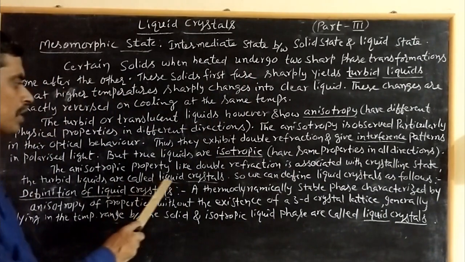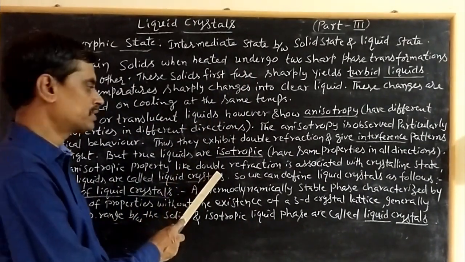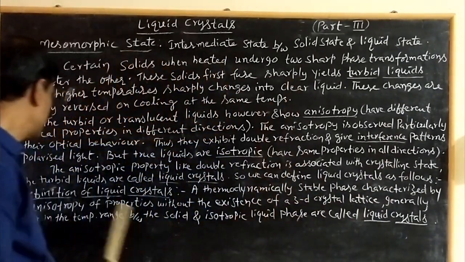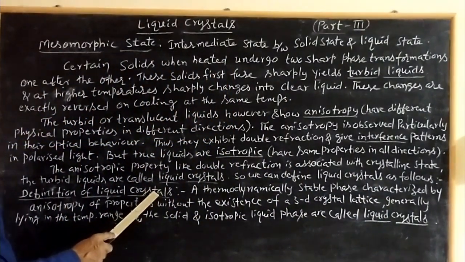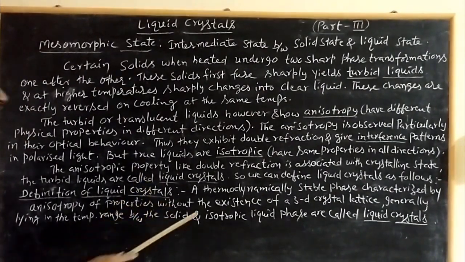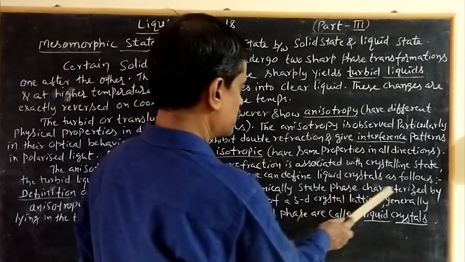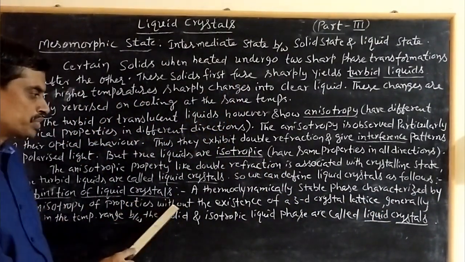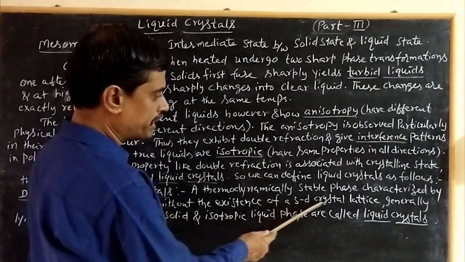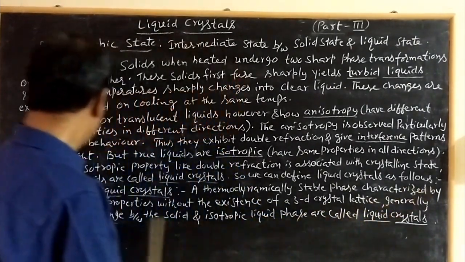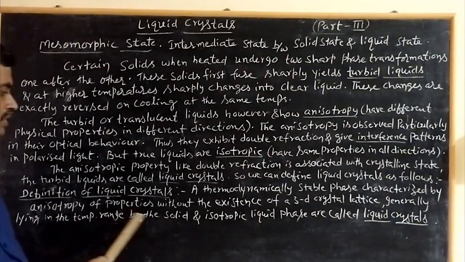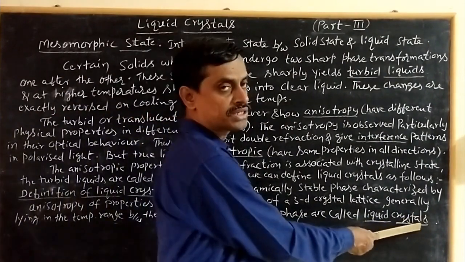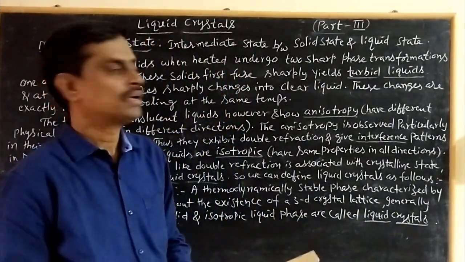These turbid liquids are called liquid crystals. So we can define liquid crystals clearly by this explanation. Definition of liquid crystals: in the examination, they will ask this question for 1 mark. A thermodynamically stable phase characterized by anisotropy of properties without the existence of a three-dimensional crystal lattice, generally lying in the temperature range between the solid and isotropic liquid phase, is called a liquid crystal. I think you followed this one.